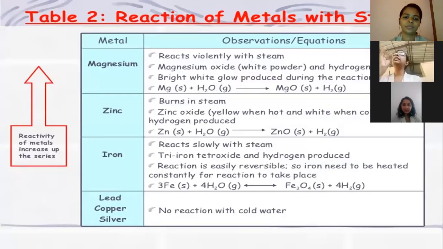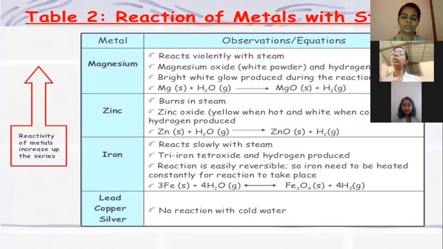Okay, the reaction of the steam we have seen there. That is, when metal is reacted with steam, the products are metal oxide, same as in the water itself. So here is the reactivity series of the metals when reacted with steam: which metals react very vigorously, very violently, and where there is no reaction with steam.